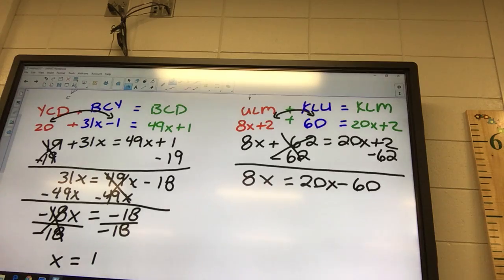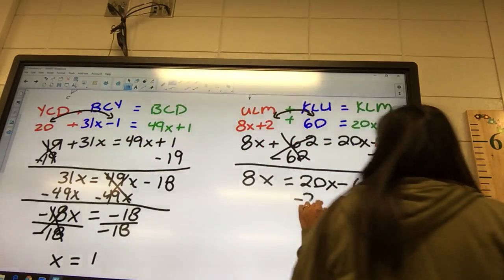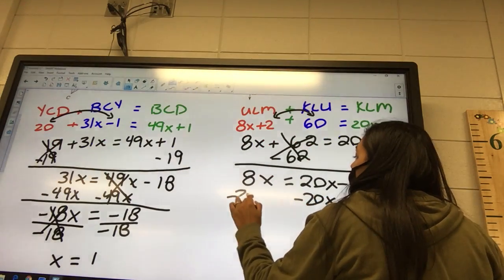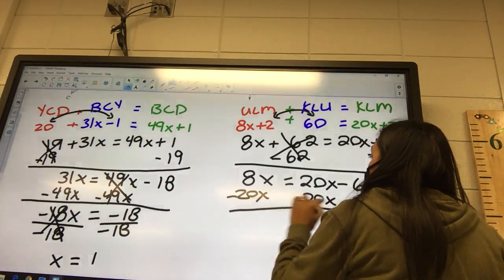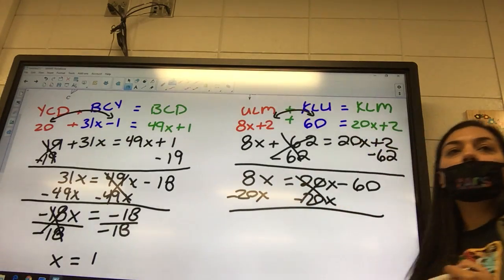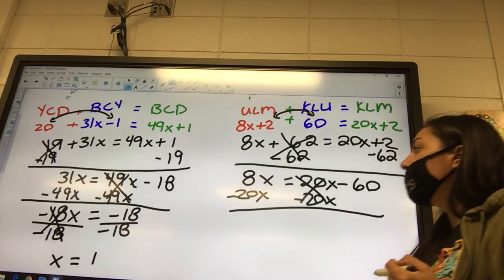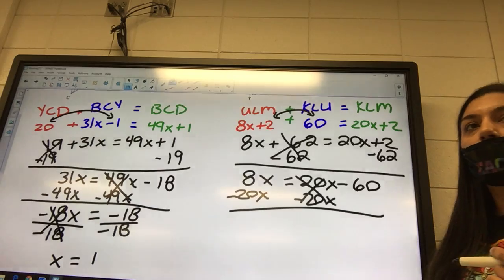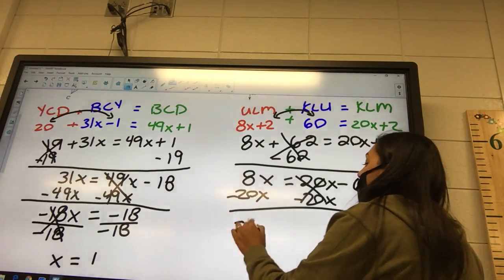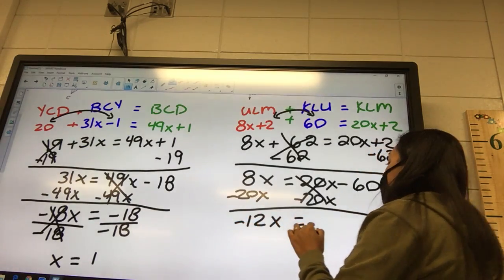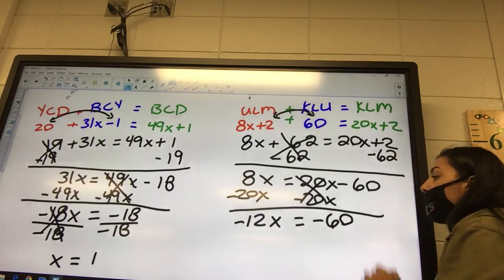It's a letter again. Letter, where do letters go? To the left. So what do I need to do? Minus it. 20x minus 20x. Okay, so now I got 8 minus 20x. Negative 12x equals negative 60.